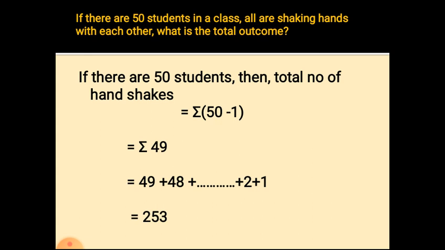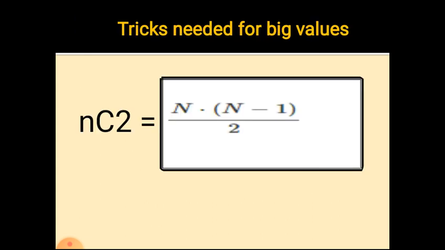If it is a smaller problem, there is no lack of time. But if you take the bigger value of the problem, we don't have sufficient time to finish the problem. So, we have to use the technical tricks. Tricks are needed for big values. So, we are going to have the formula nC2. This comes with the permutation and combination. n into n minus 1 by 2. Just you can apply the value of n. If any number of persons is given, we have to use this formula.